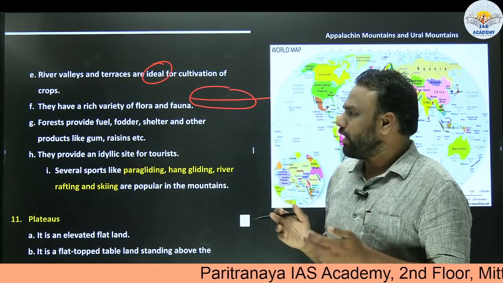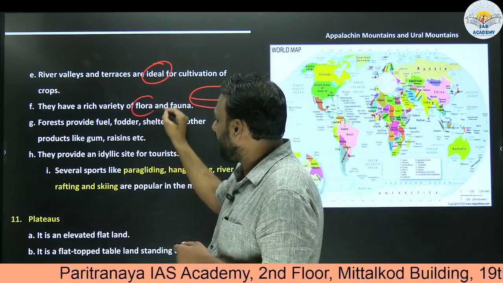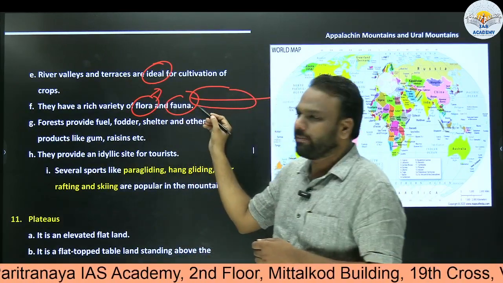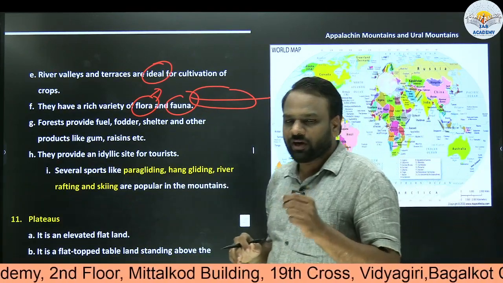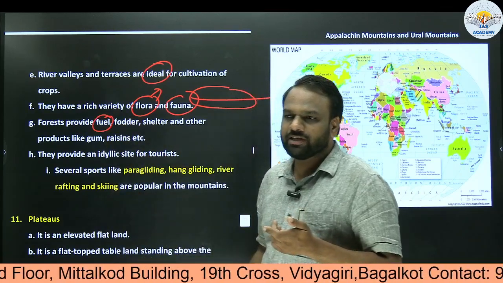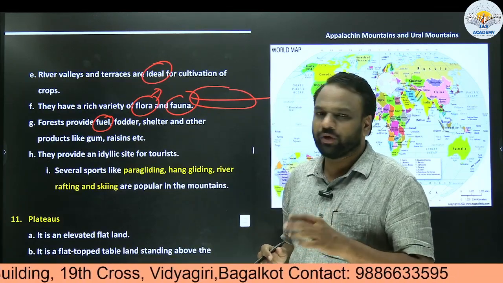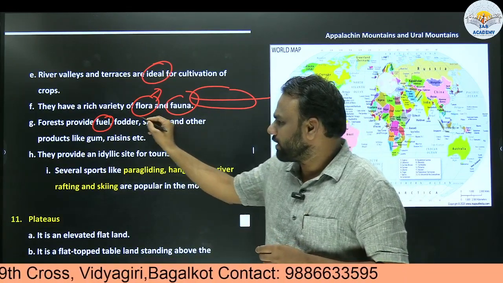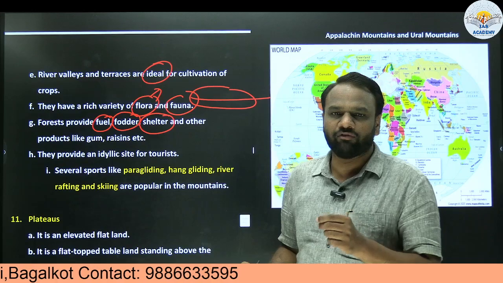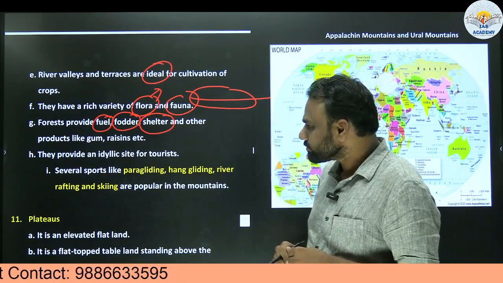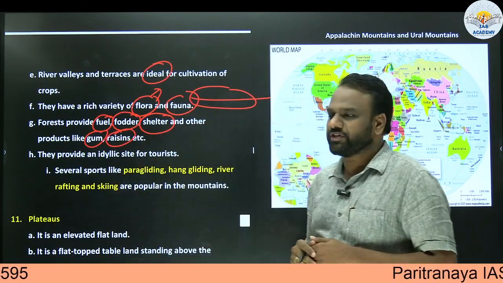Next, mountains generally have forests also. Whenever we say mountain, forest is associated with it. They have a rich variety of flora and fauna. Flora means vegetation, fauna means animals. Next, forests provide fuel. An example is in our day-to-day life, especially in rural areas, we use fuel for cooking. Next, fodder, for humans or for animals. Next, shelter. Forests especially provide shelter for animals. They also provide other products like gum, resins, etc. In this way also forests are beneficial.